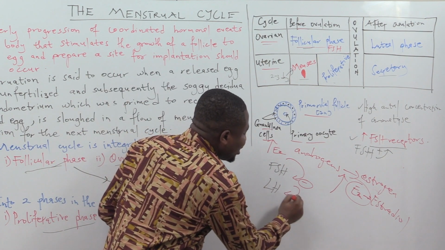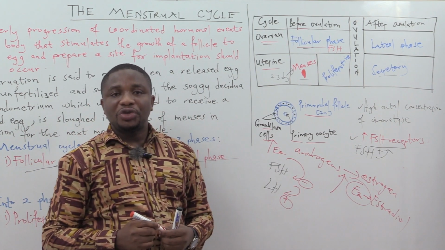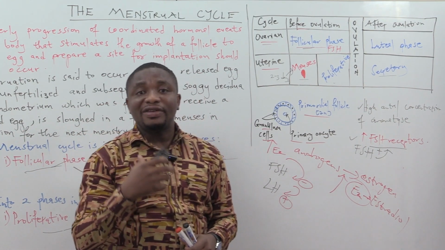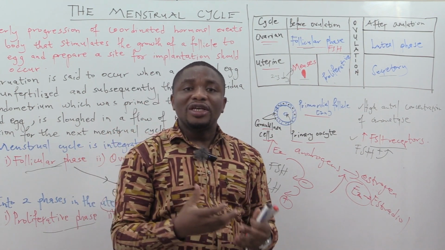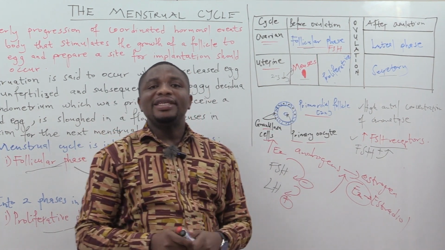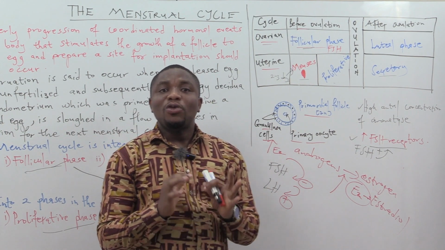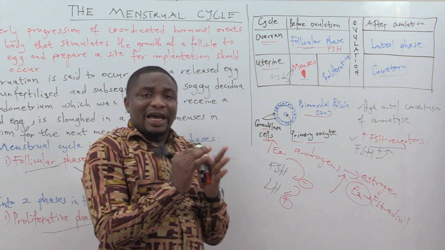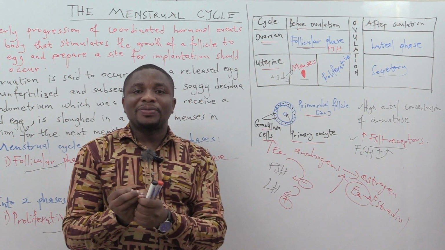It will stimulate the release of luteinizing hormone from the anterior pituitary. So in effect, once the estrogen level peaks in the follicular phase, it inhibits the release of follicle stimulating hormone and stimulates the release of luteinizing hormone. And what will happen? The levels of FSH drop and luteinizing hormone will start increasing.